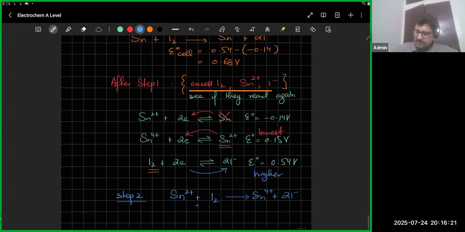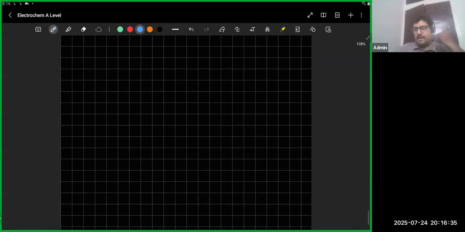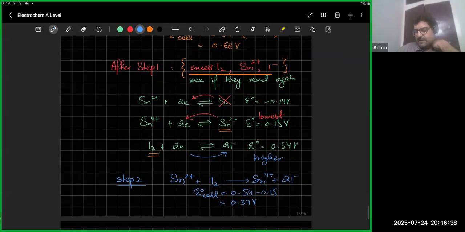ठीक है, और इसका E naught cell would be 0.54 minus 0.15, which would come out to be 0.39 volts. So that is also feasible. So this is a lengthy process, but what has happened is